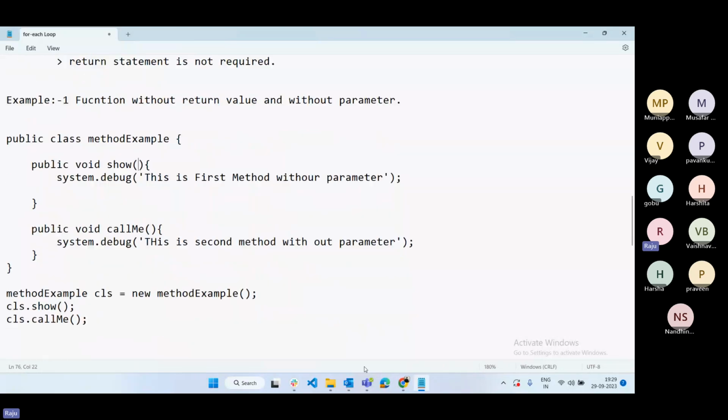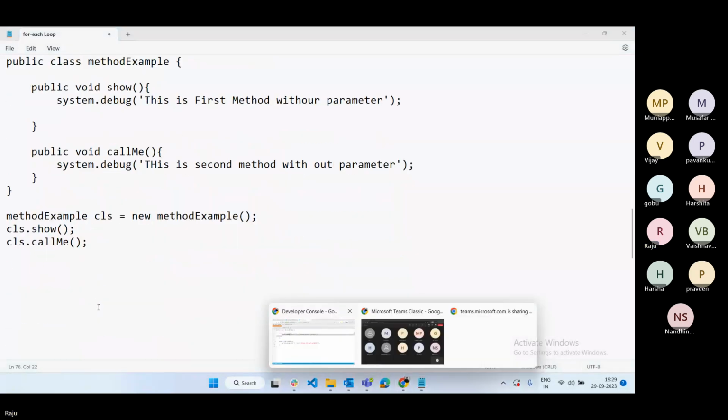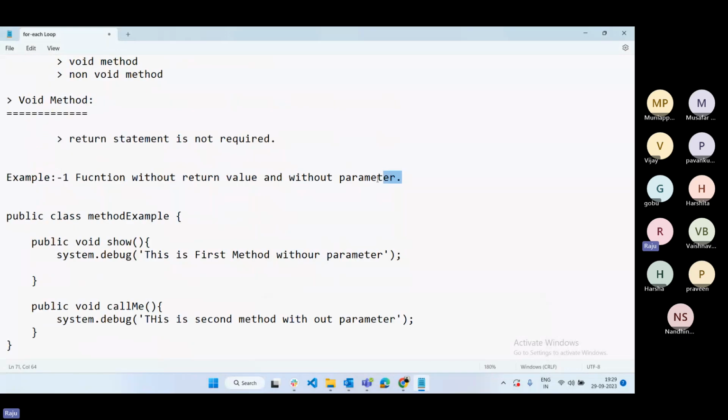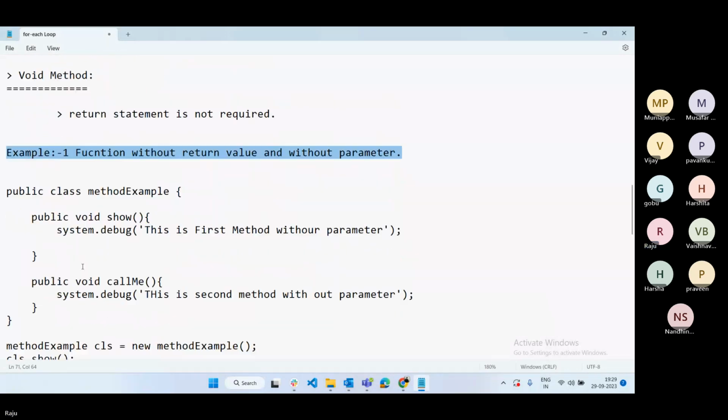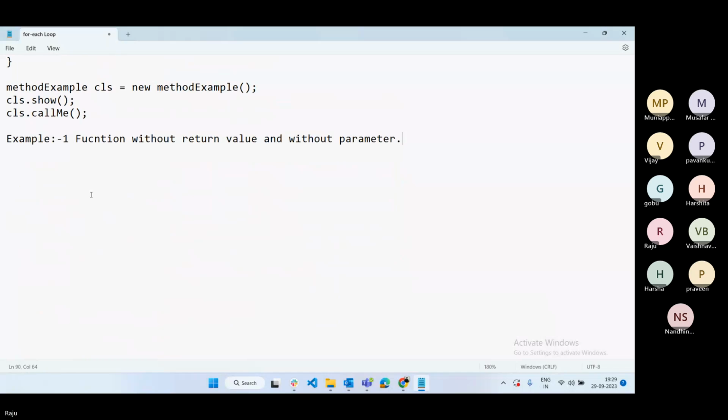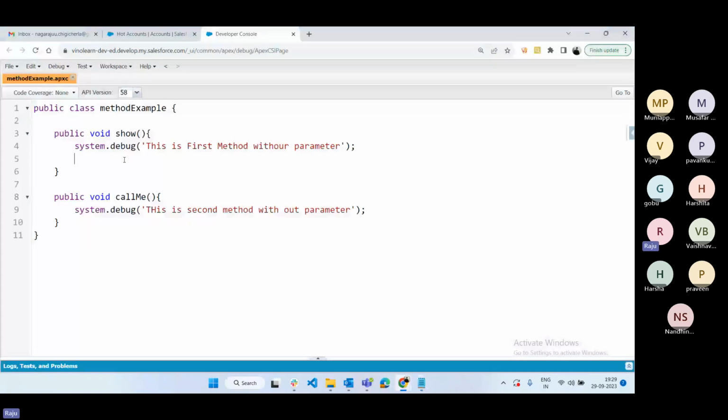Okay, this is the next example. Example 2: copy example 1. Example 2 is a function without return value, with a parameter. Let's see how to write the logic. Now this one is not expecting anything, right?